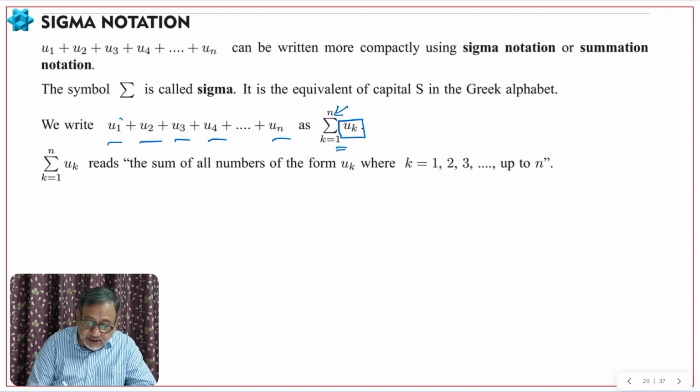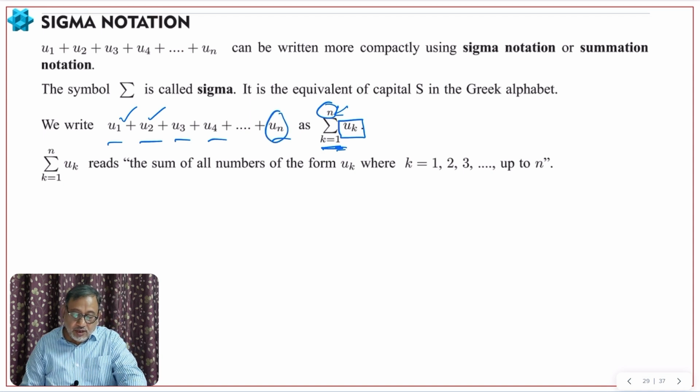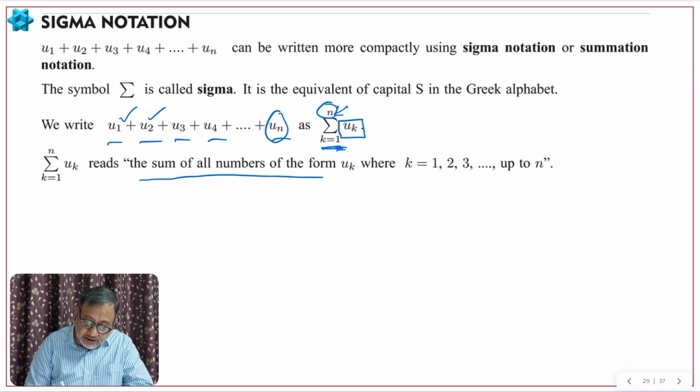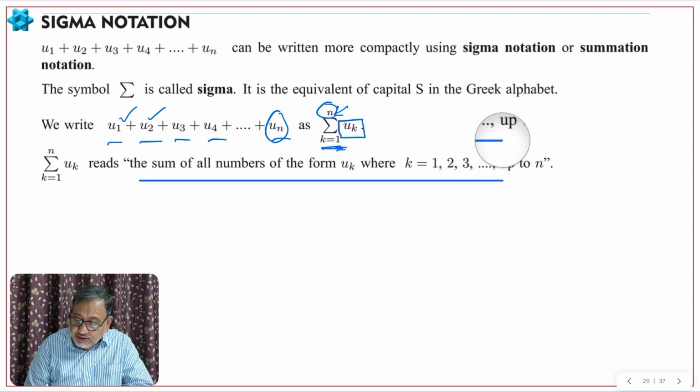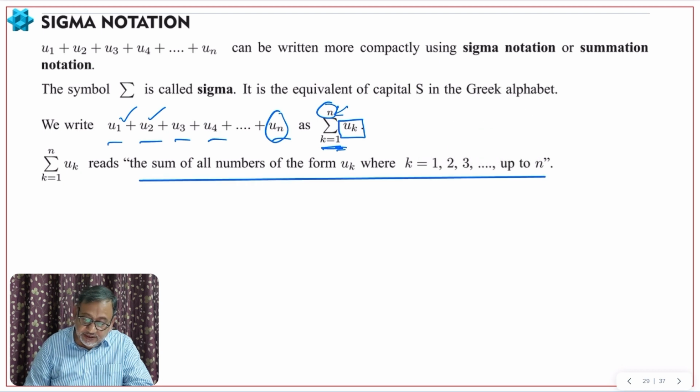So replace k by 1, you get u1, you replace k by 2, you get u2, and so on until you get the upper limit. This is called lower limit 1 and upper limit n, so un, right? And we read this as the sum of all the numbers of the form uk, where k is 1, 2, 3 up to n, right?